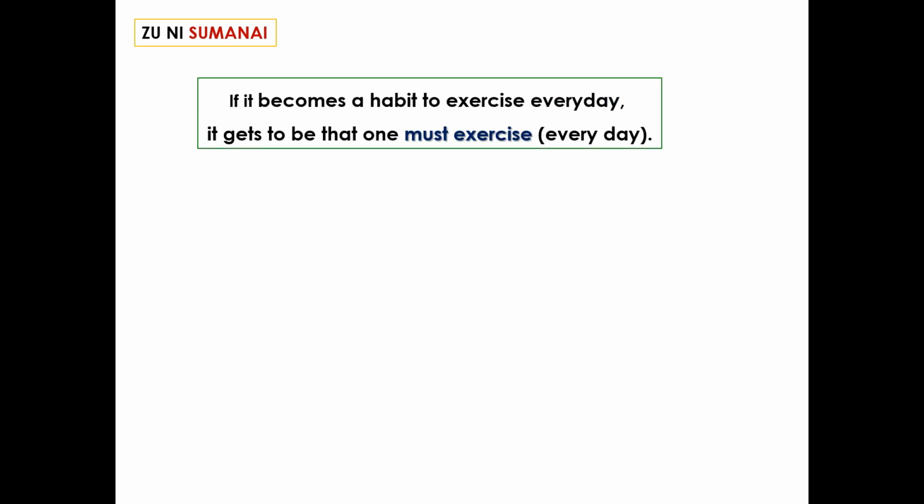If it becomes a habit to exercise every day, it gets to be that one must exercise every day. Must exercise. To exercise is undo suru, and we'll be conjugating suru. Negative is undo shinai, and without exercising is undo sezu ni.